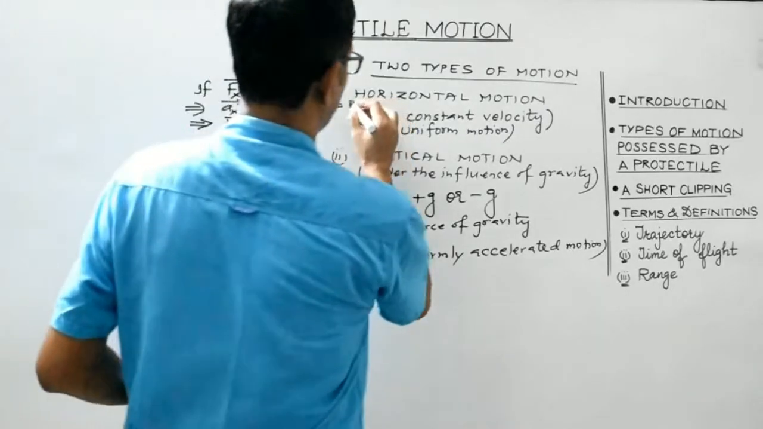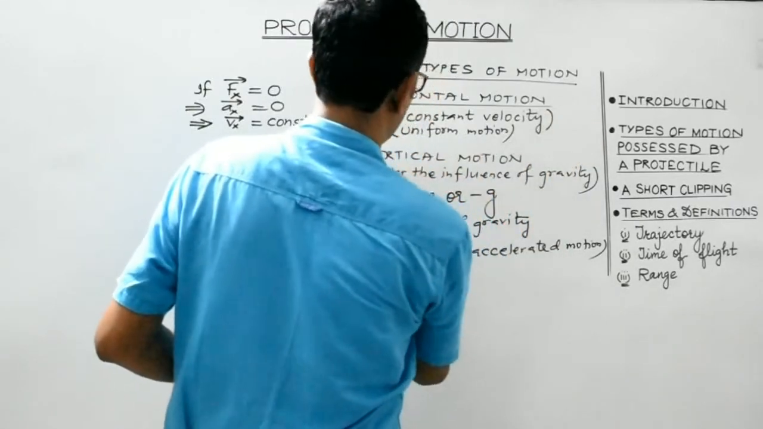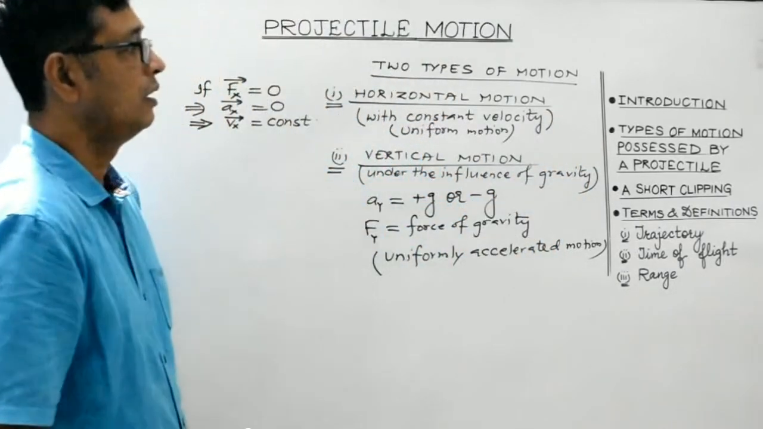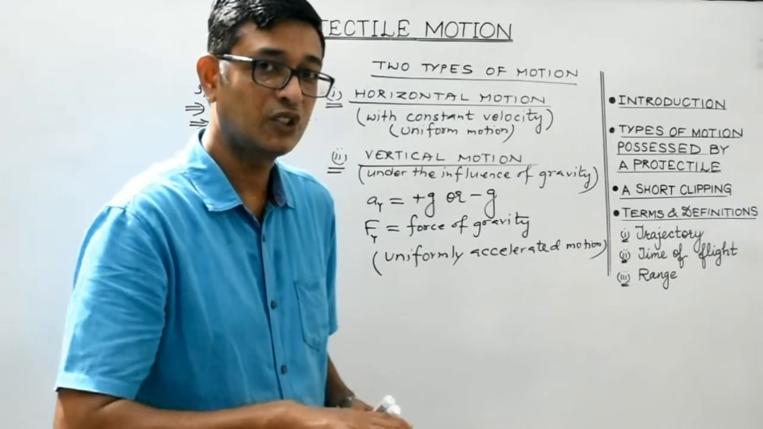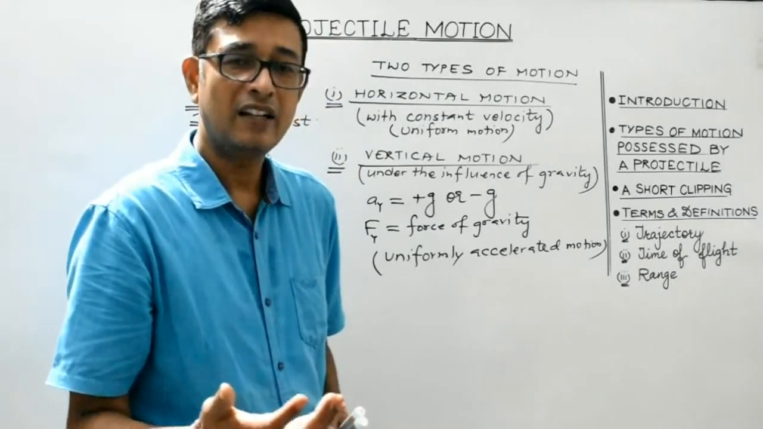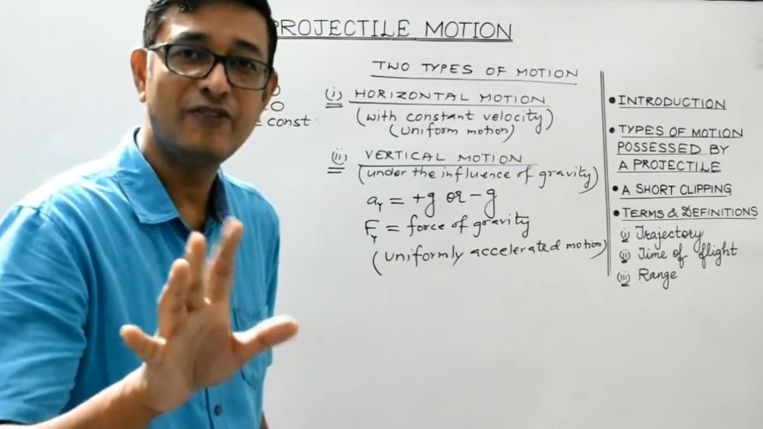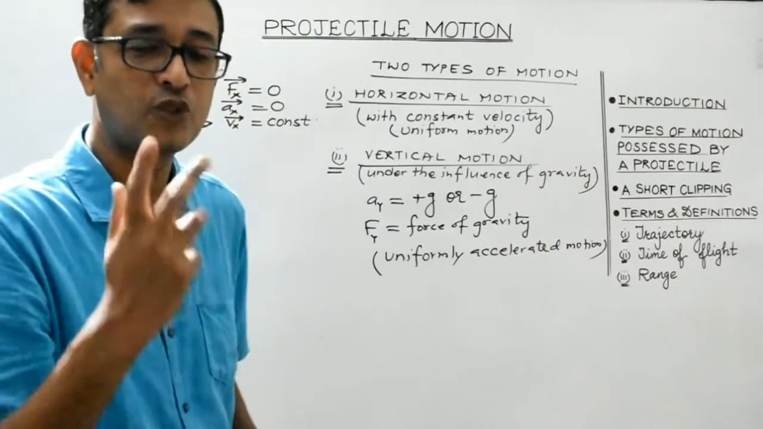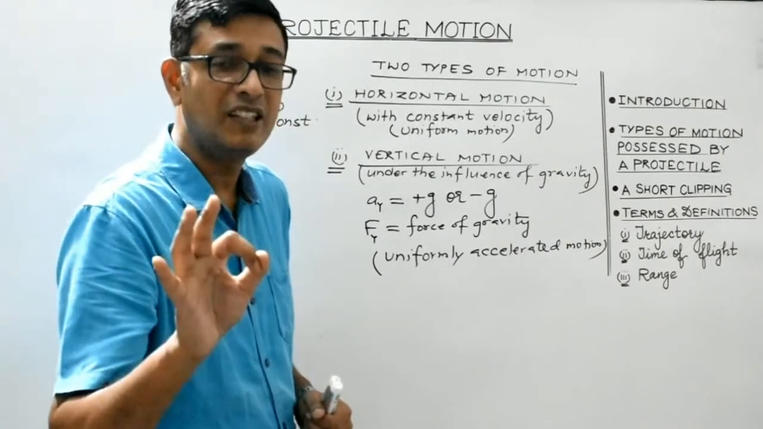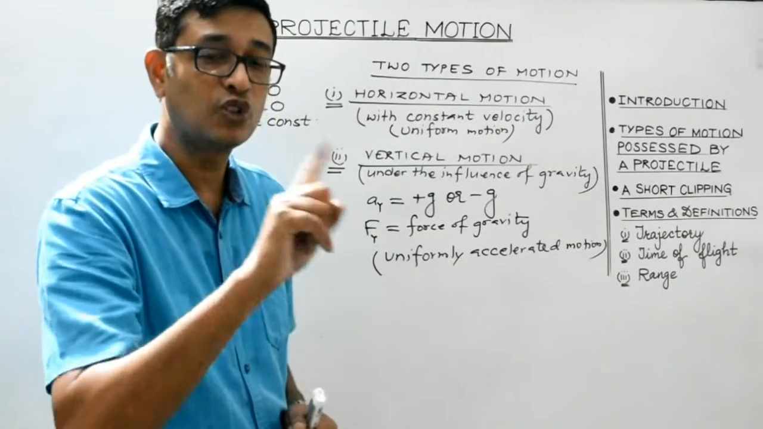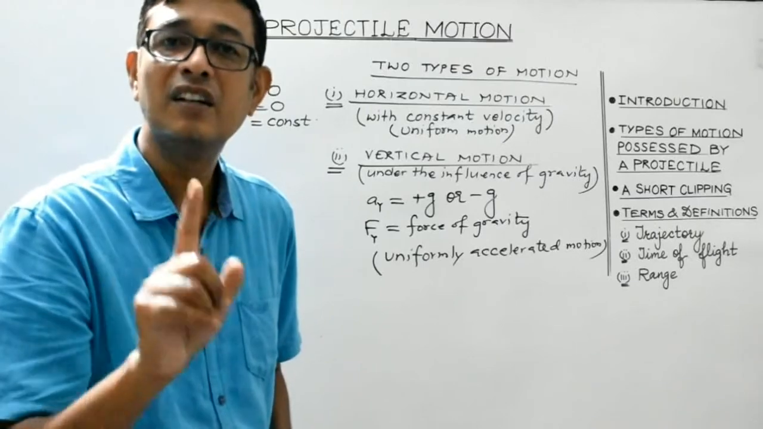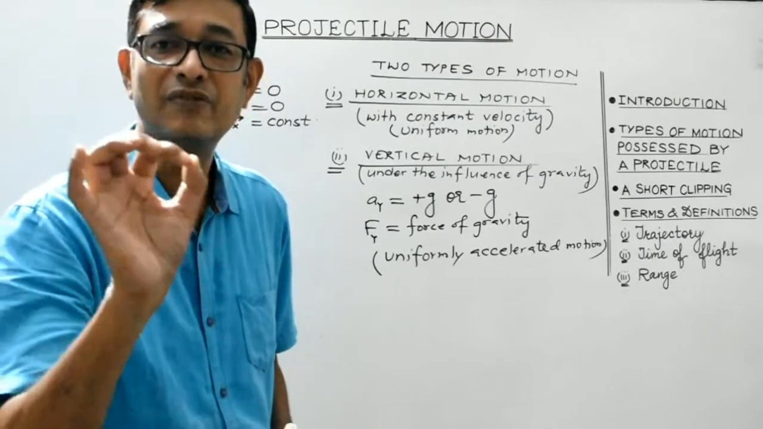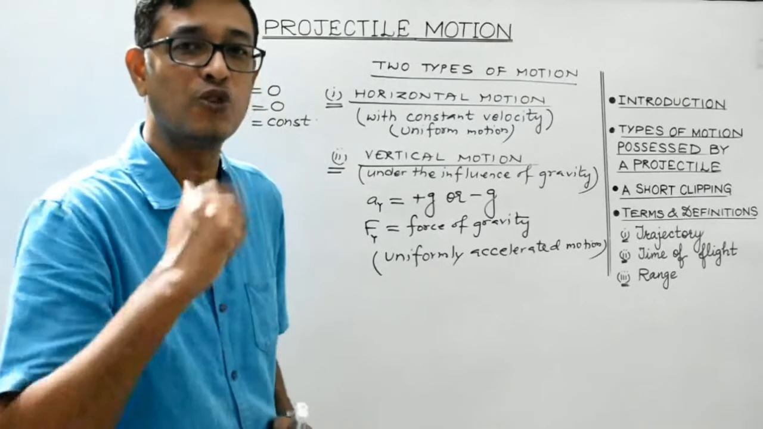Okay, so again I repeat, this is a very, very important point. A projectile, as we are aware, is a body which can be thrown in space or air, and its motion should be only under the influence of gravity. That can be termed as a projectile. A projectile basically possesses two types of motion, the horizontal and the vertical. Horizontal motion is with constant velocity. That is, it is the case of uniform motion.